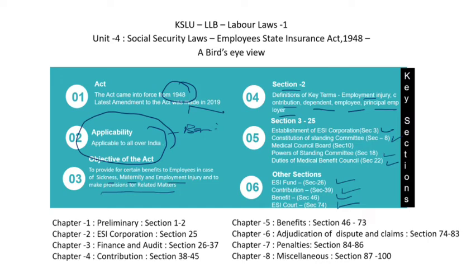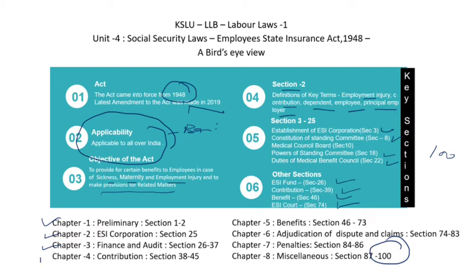This particular act has 100 sections in total, divided into 8 parts. Chapter 1 deals with the preliminary area, which is Section 1 and Section 2 on key terms definition. Followed by Chapter 2 on the ESI Corporation, which deals with Sections 3 to 25. Chapter 3 covers finance and audit, which includes the ESI Fund, Sections 26 to 37.